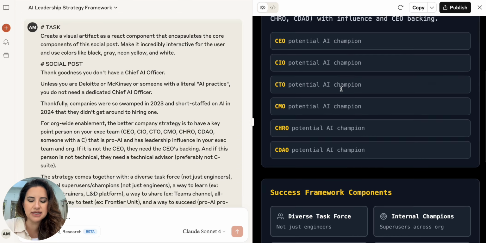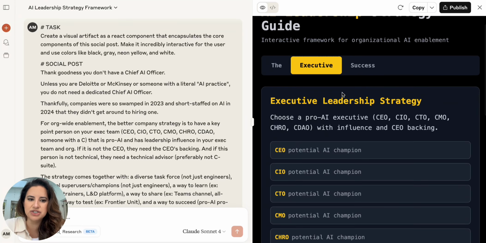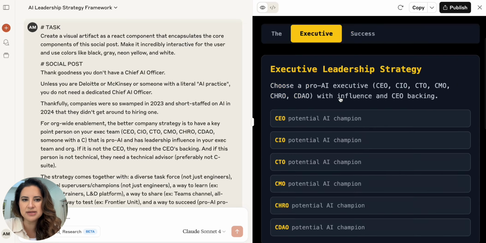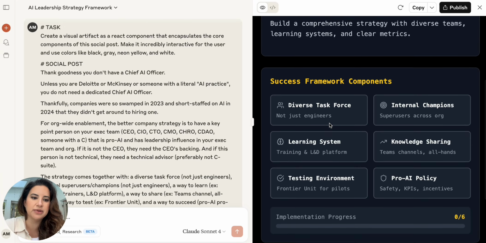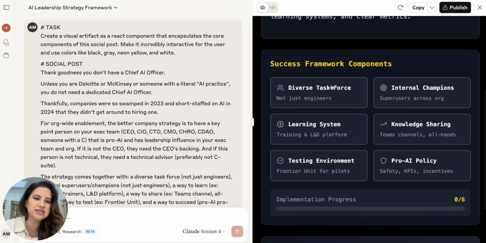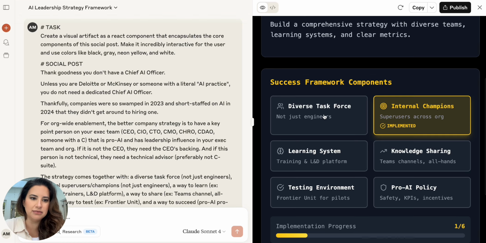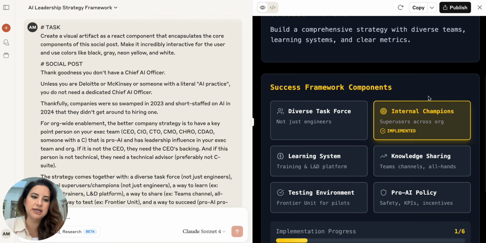And then let's see, executive. Okay. I don't like this one as much as I did the first pass or as much as the Gemini pass, but this one is great. And if someone is going, you know what, I have internal champions, awesome. So it, like in, I don't know, a minute, coded what this looked like.